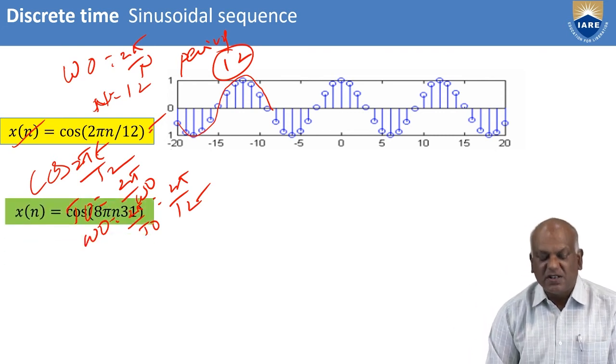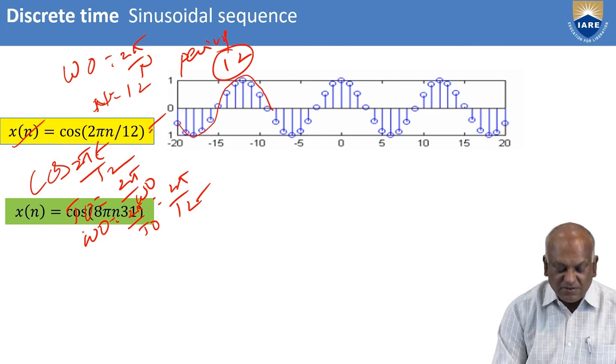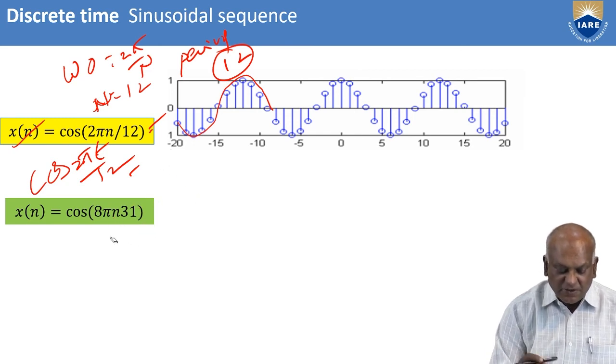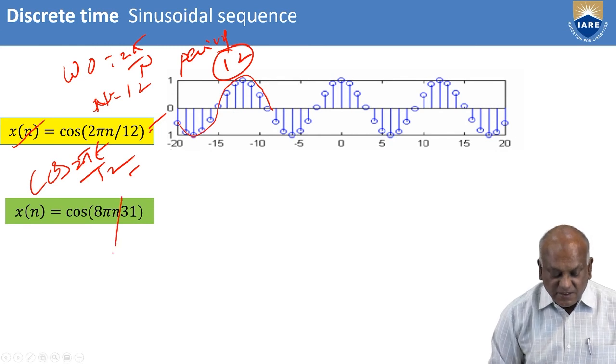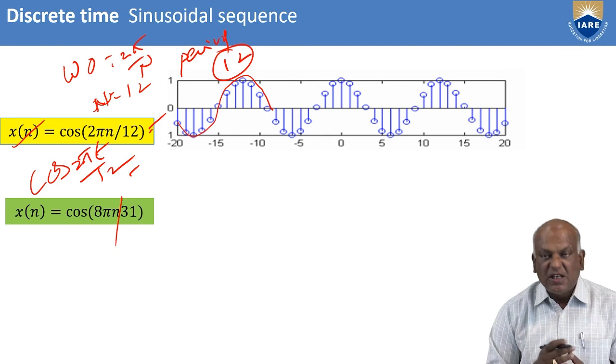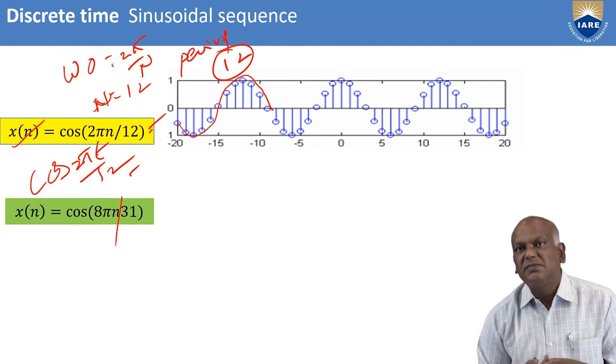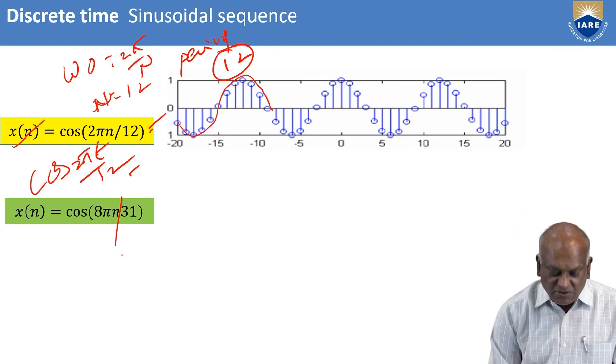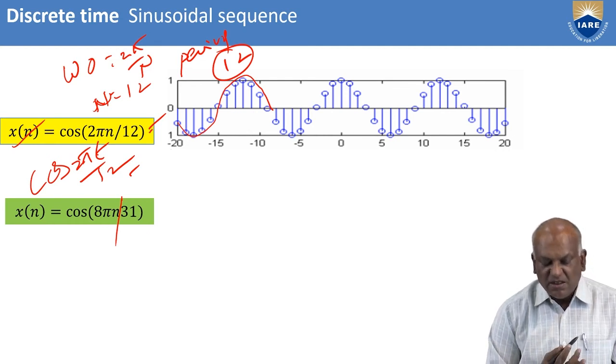Similarly, we take one more signal. Let us say x of n is equal to cos 8 pi n by 31. For this case, what is the period of the sequence? You know that omega naught is equal to 2 pi by 31.